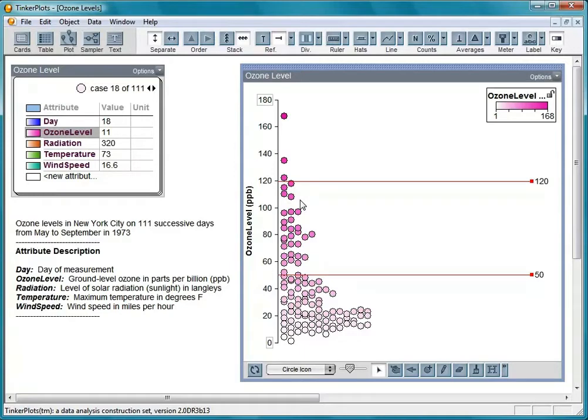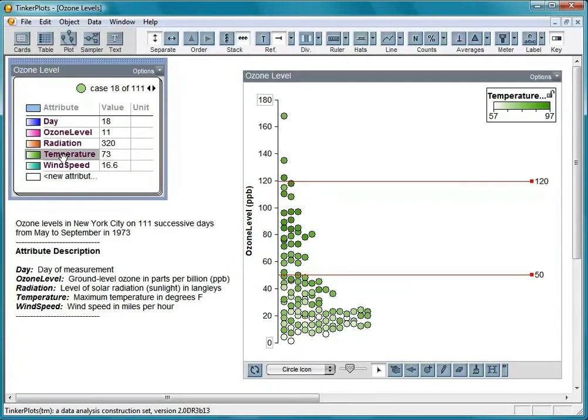To see, color the icons with a green temperature gradient. Notice how, as we move up the ozone scale, we tend to go from the lower temperatures, the lighter green, to higher temperatures, the darker green.